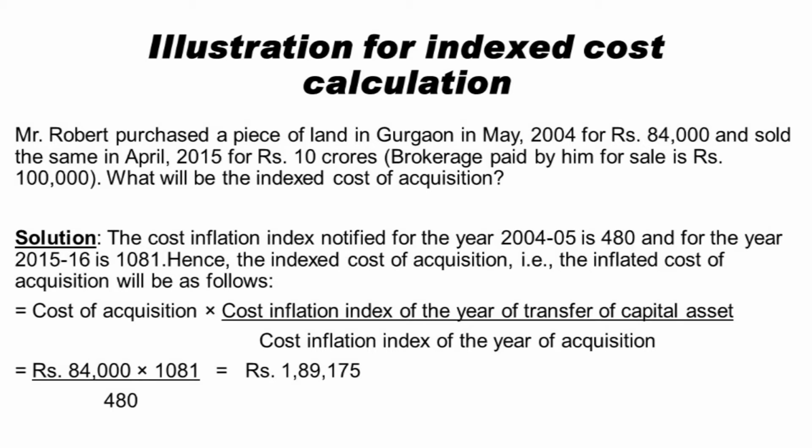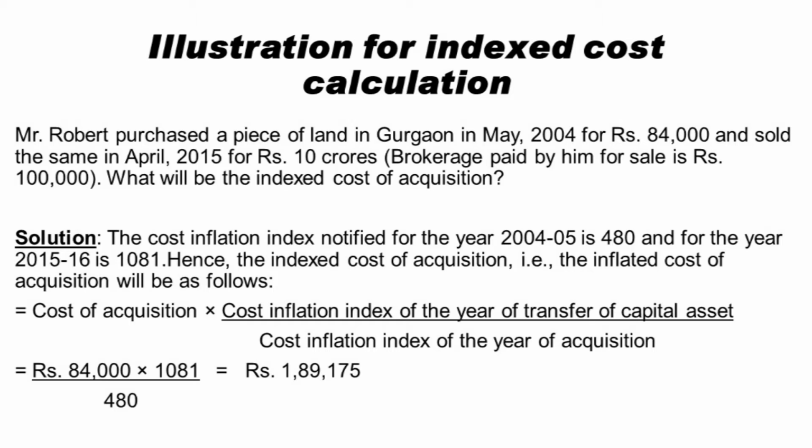The cost inflation index: we are talking of a sale in 2015, so that means financial year 2015-16. As you go back to the earlier slide, the index for that year was 1081. So the cost of acquisition, 84,000 rupees, multiplied by the cost inflation index for the year of sale, 1081, divided by the index for the year in which he purchased.